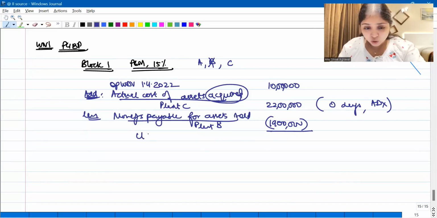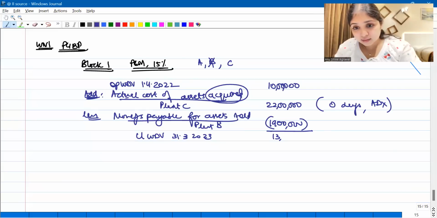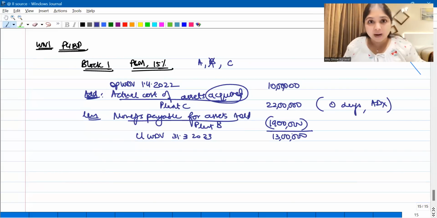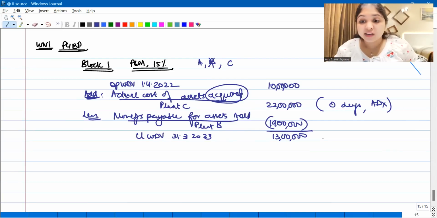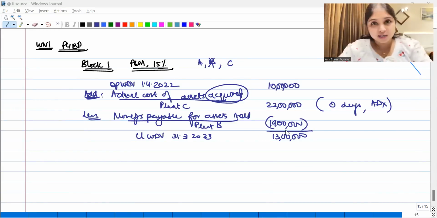Tell me, what is the closing WDV on 31st March 2023? The closing WDV on 31st March 2023 is going to be 13 lakhs. Guys, listen, we sold plant B. The block was not empty. We are going to first try for depreciation. Is depreciation possible? Yes, it is possible. I have a positive WDV. Depreciation is definitely possible. So therefore, I will definitely try for depreciation.